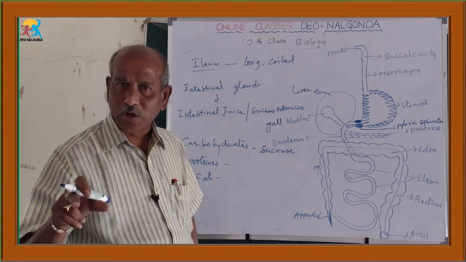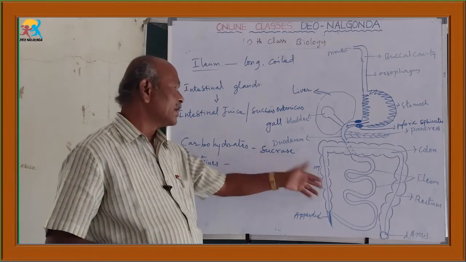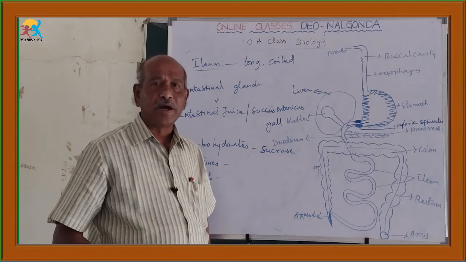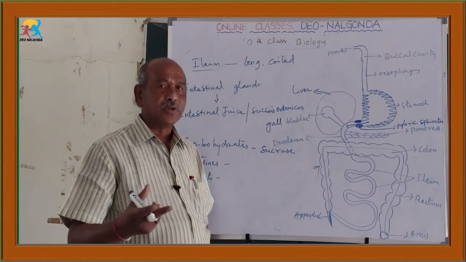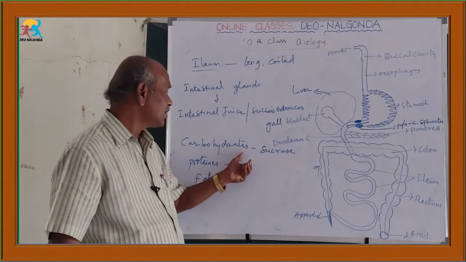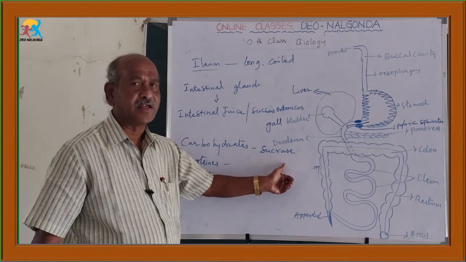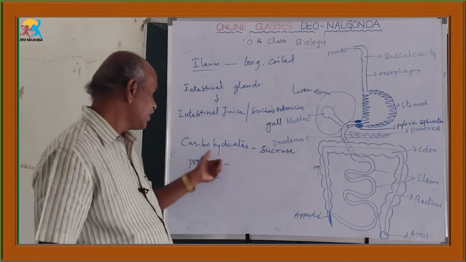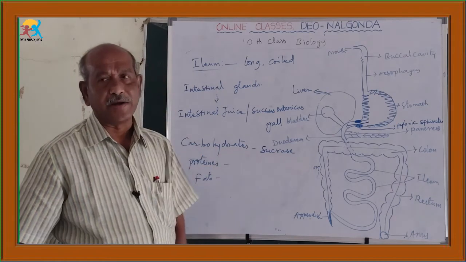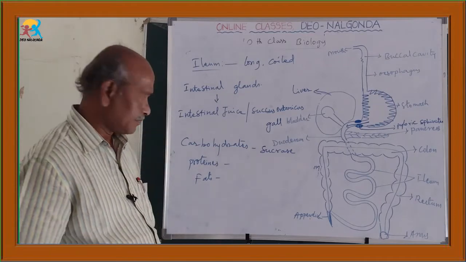On the sucrose, this sucrase enzyme acts, and it is converted into glucose and fructose units. Okay. Like that sucrase, maltase, lactase, various kinds of enzymes are present. They act on carbohydrates and convert them into simple glucose sugar.